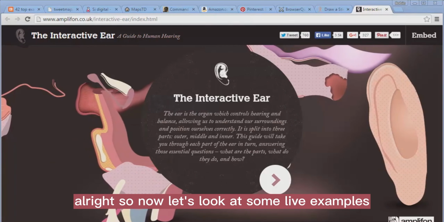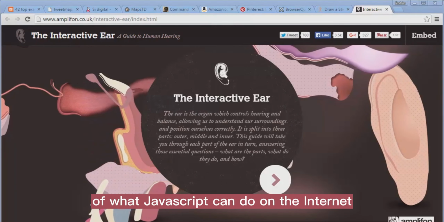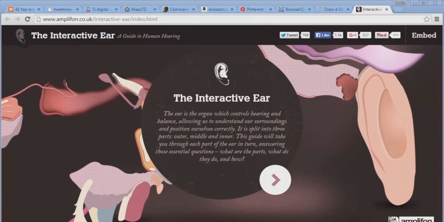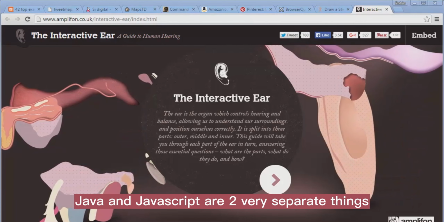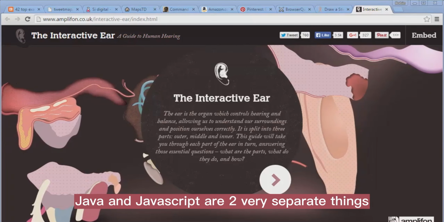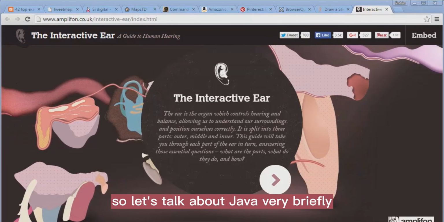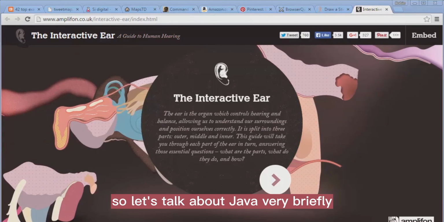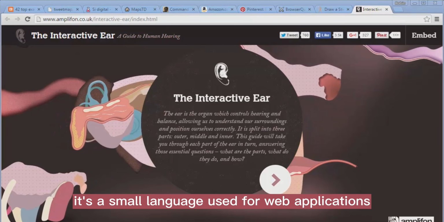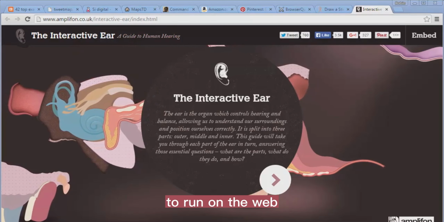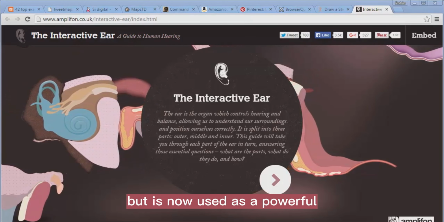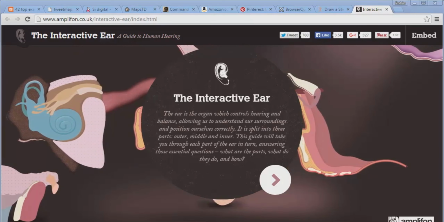Alright, so now let's look at some live examples of what JavaScript can do on the internet. Keep in mind that JavaScript is not to be confused with Java. Java and JavaScript are two very separate things. JavaScript first started out as a small language used for web applications to run on the web, but is now used as a powerful programming language online.